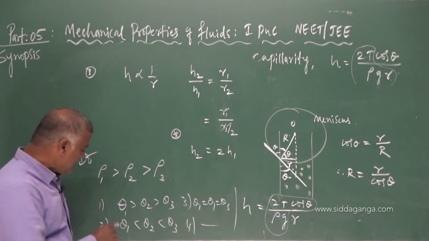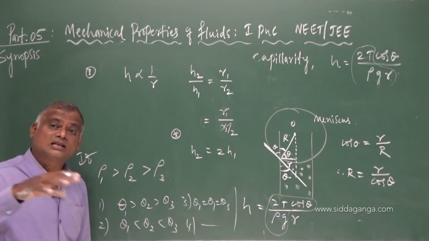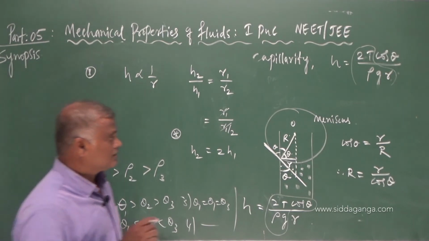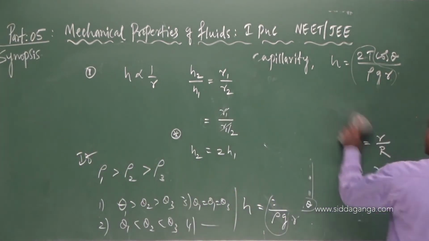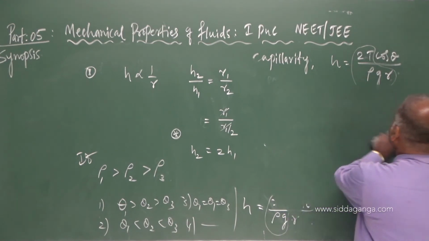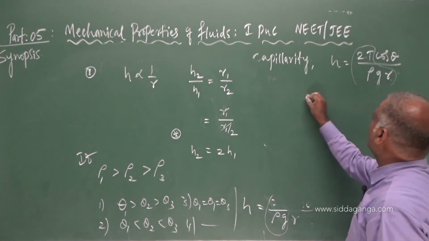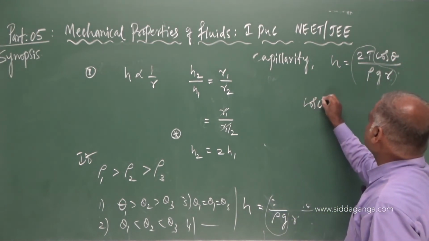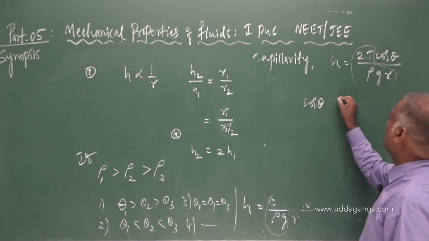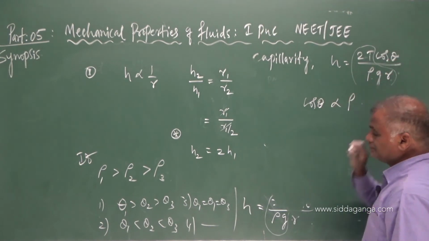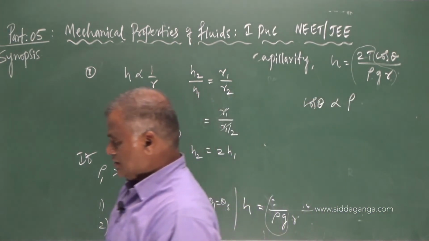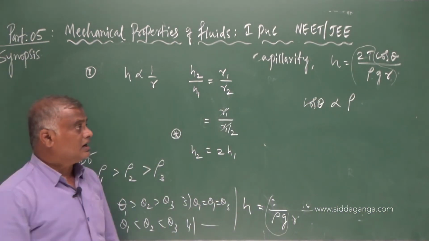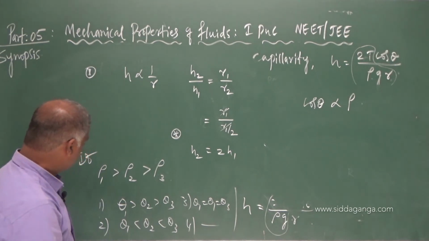Then the angle of contact of those liquids lies in the range. For that, what is your response? Now in this formula, cos theta is proportional to rho.